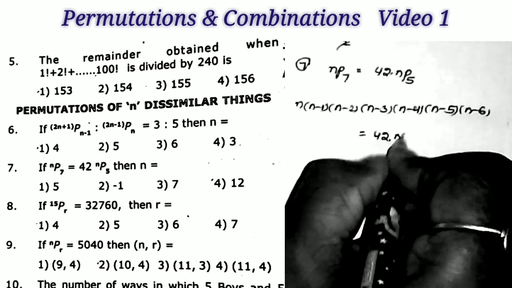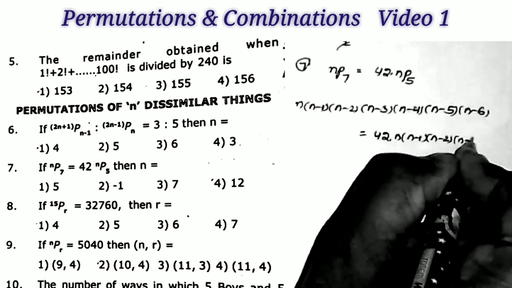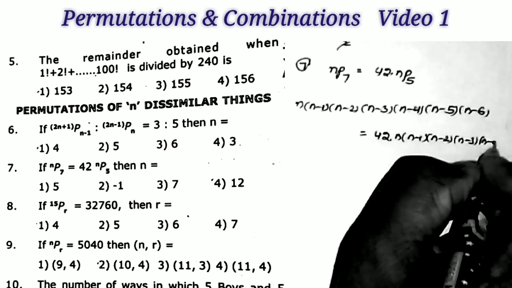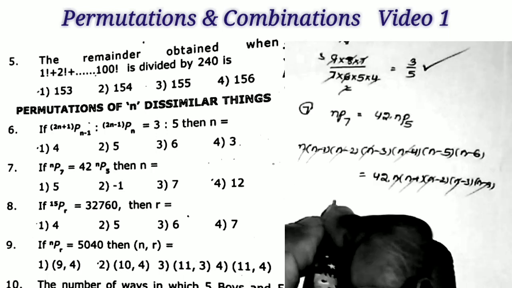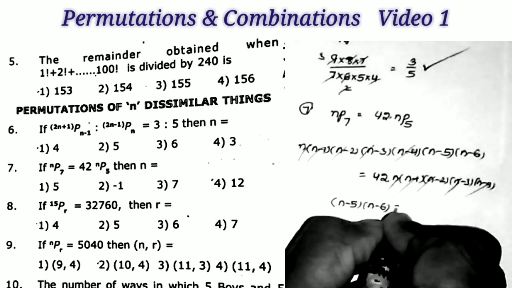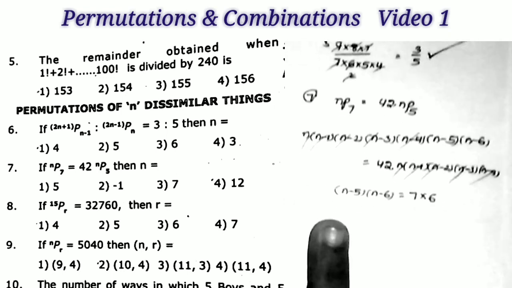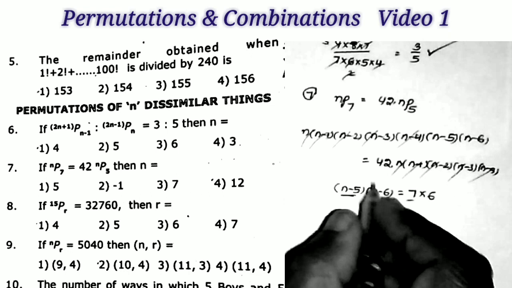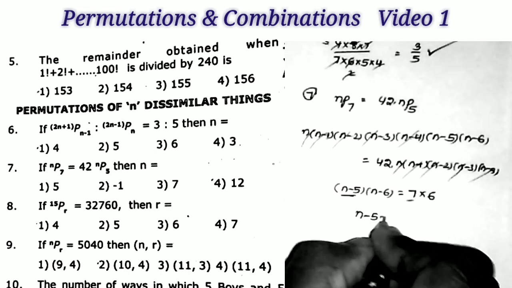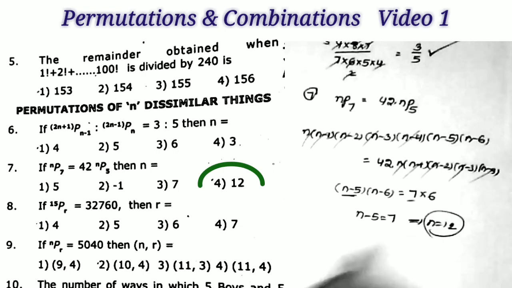We have to take 5 values: n into n minus 1, n minus 2, n minus 3, n minus 4. Okay, now just cancel these 5 values. What are the remaining values? n minus 5 into n minus 6 is equal to 42. What is 42? 7 into 6. Simply equating the first value to first value, that is n minus 5 is equal to 7. Then n is equal to 12. That's all. This is the answer.